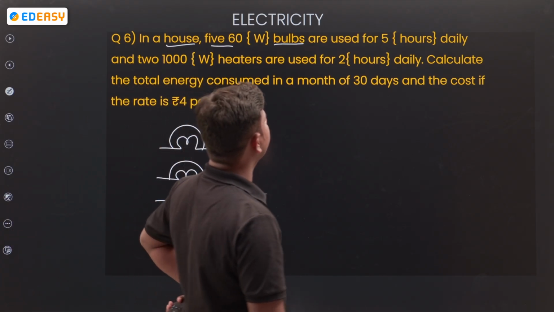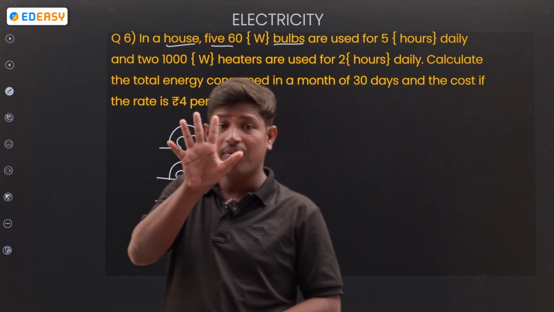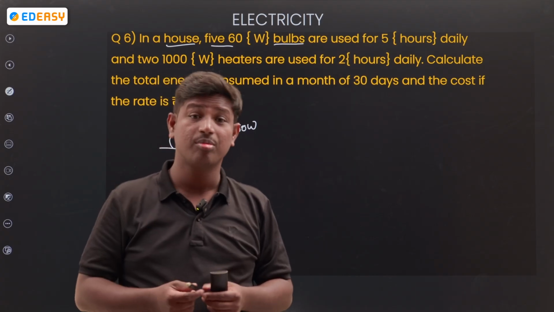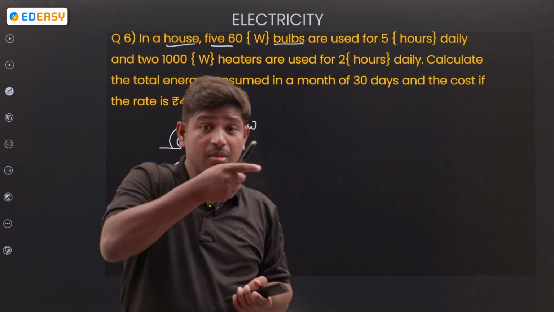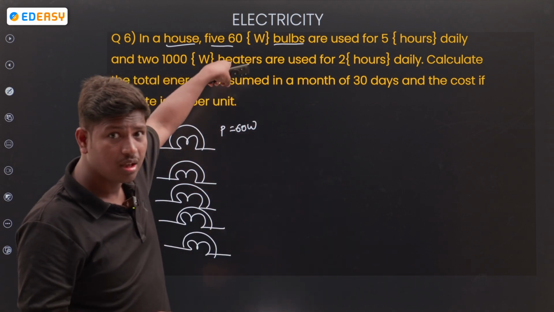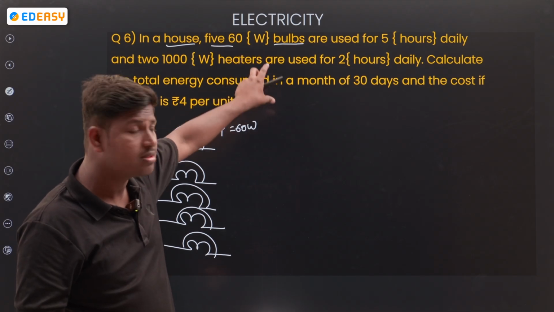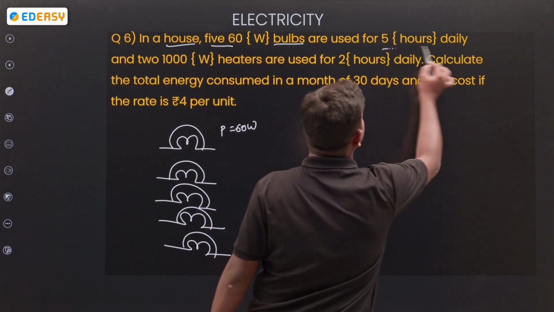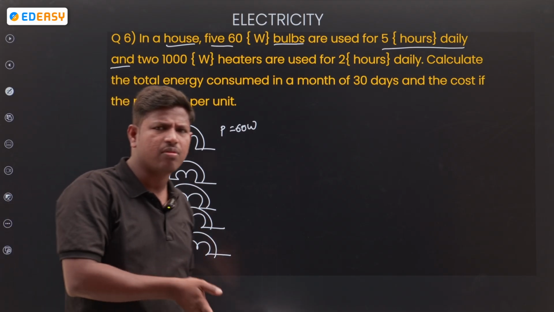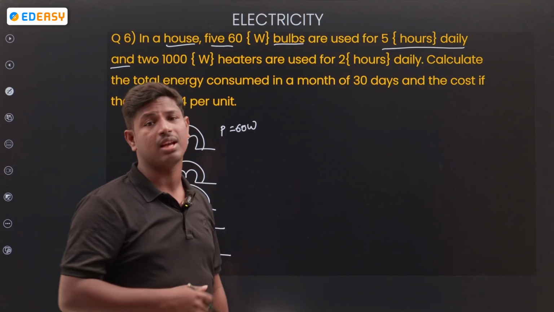They are used for 5 hours. How many hours do they use them? For 5 hours. So in their house, 5 bulbs are there. How much time are they utilizing these 5 bulbs? 5 hours daily. Today is 5 hours, tomorrow 5 hours, day after tomorrow 5 hours. So each day 5 hours daily.